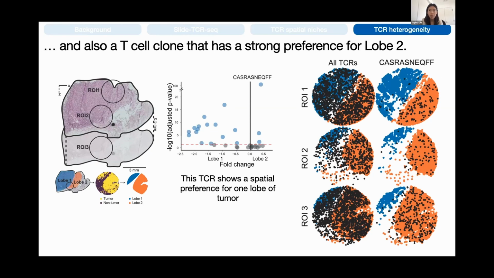And so we can look at where all the TCRs are. You can see there are many between the two tumor lobes. And in the right column, you can see that this one clone is really biased for this orange lobe of tumor.